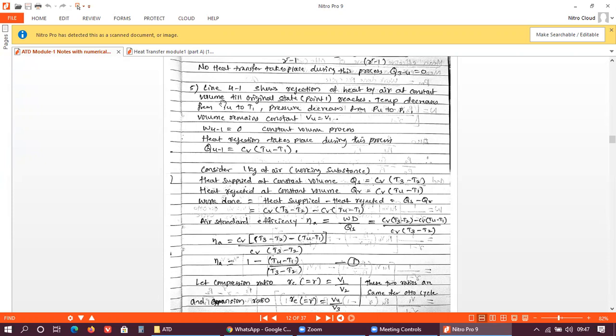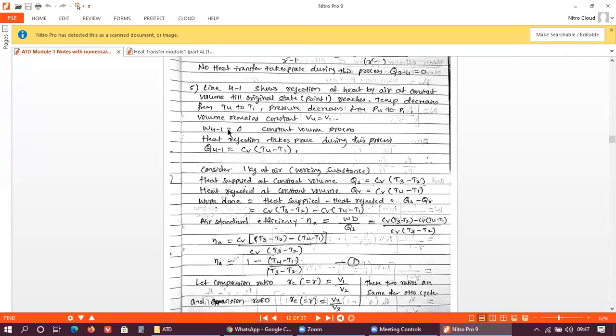So during this process, line 4 to 1 represents rejection of heat by air at constant volume till original state point 1 is reached. There is a decrease in the temperature from T4 to T1. Pressure also decreases from P4 to P1 and volume will remain constant, that is V4 is equal to V1.